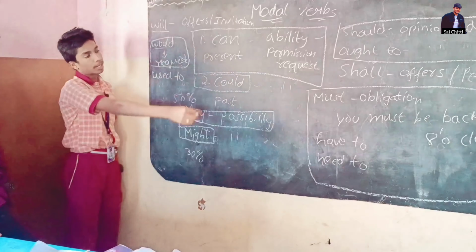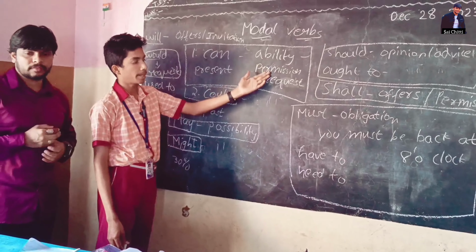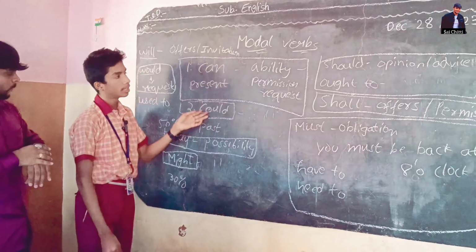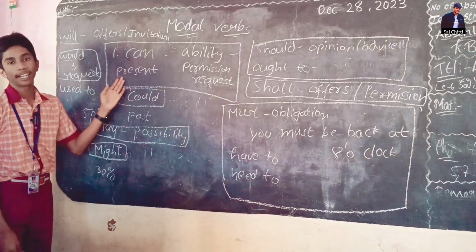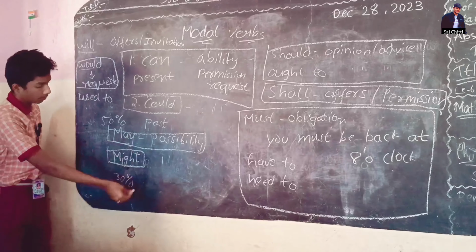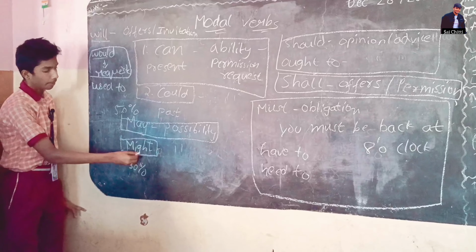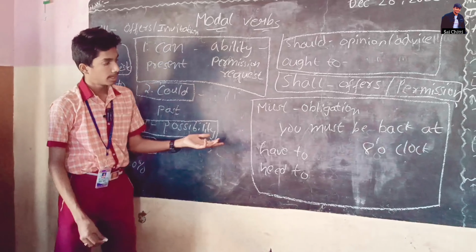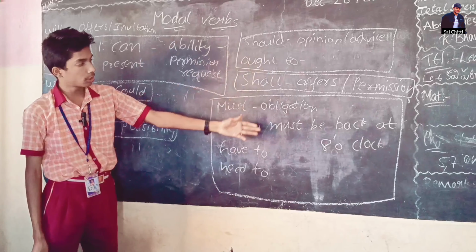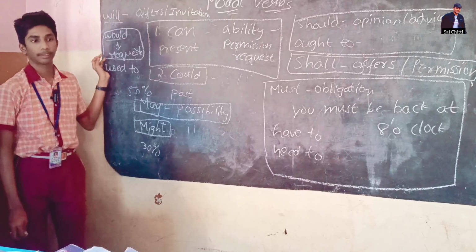These are the modal verbs. First one, can: it tells about ability, permission, request. Second one, could: it is similar, but can is present tense and could is past tense. May and might: the chance for may is 50% and for might 30%. Like that, you can see the uses of the modal verbs. It is the explanation of modal verbs.